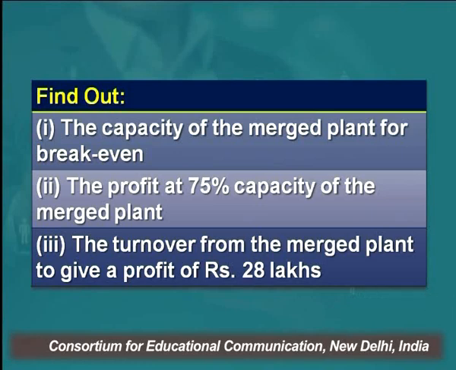So every business is interested in knowing this, at least when you start your business, or in a situation where there is a recession. You would like the company to at least break even. In a tough situation, you would like that minimally you should operate at the break even level. Then only you will start generating profit. So if we merge these three plants, what will be the break even? And secondly, we would also like to know the profit at 75% capacity of the merged plant. If all these three merged plants operate at 75% capacity, what will be the profit level?